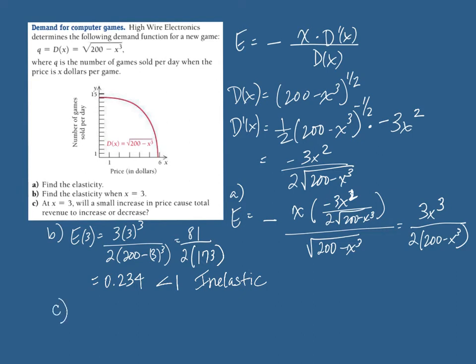It says, will a small increase in price cause total revenue to increase or decrease? So this says a small increase in price isn't really going to change demand. So I'm essentially selling about the same number of items but at a higher price. So if I'm selling pretty much the same number of items but I'm charging more, then my revenue will increase.